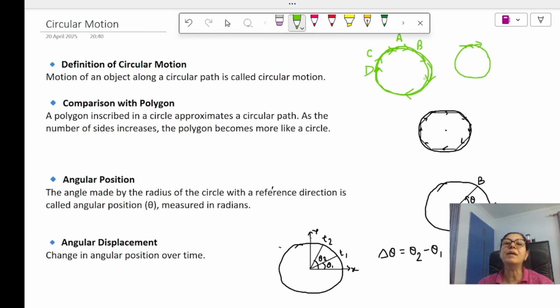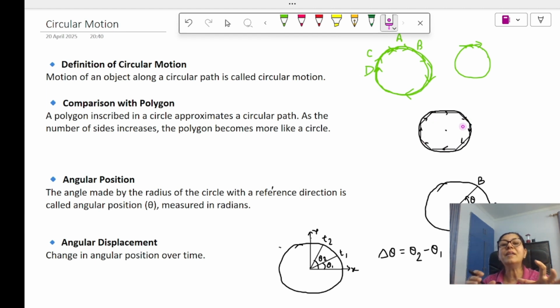How can we compare this? Suppose we draw a polygon inside a circle. This is an 8-sided polygon, so this is octagonal. A polygon having 8 sides is an octagon. Now, for this particular path, we can say the direction is here, then for this part like this, then for this path like this. And for 8 different paths, we have 8 different directions.